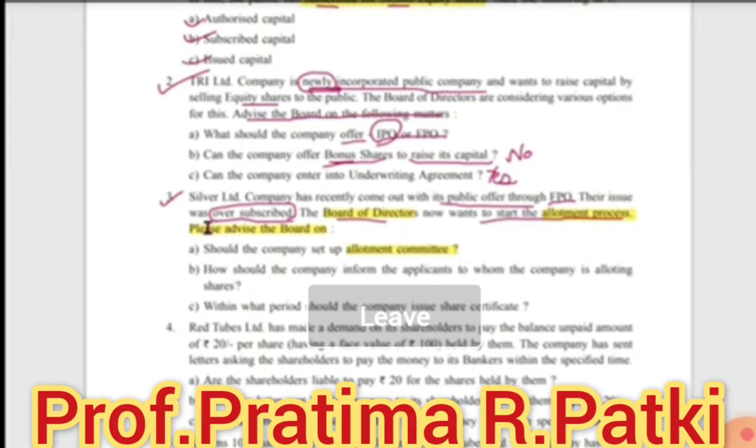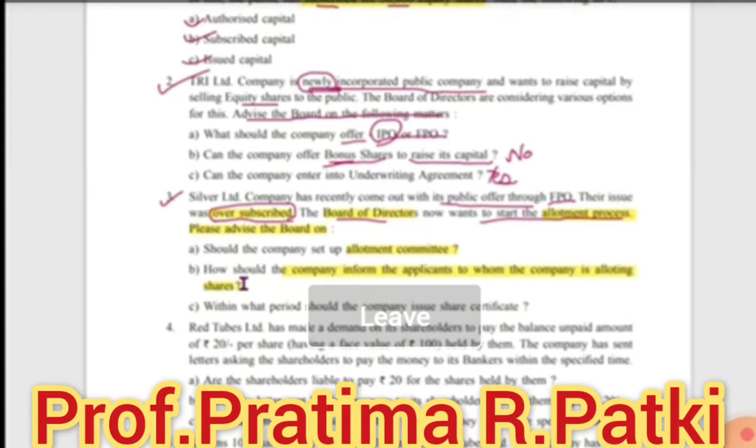Next question. How should the company inform the applicants to whom the company is allotting the shares? Now, what does the company do when company is allotting the shares? Yes, company sends a letter, no? What would you write? How should the company do? What should the company do?